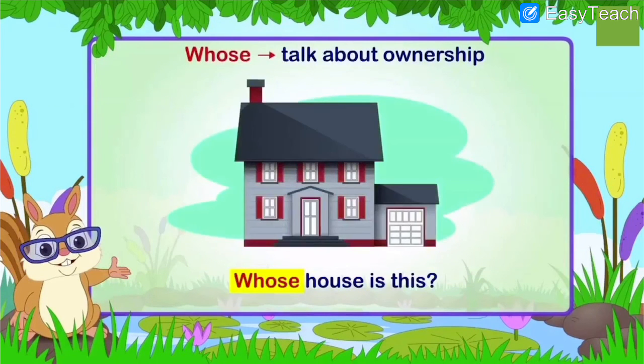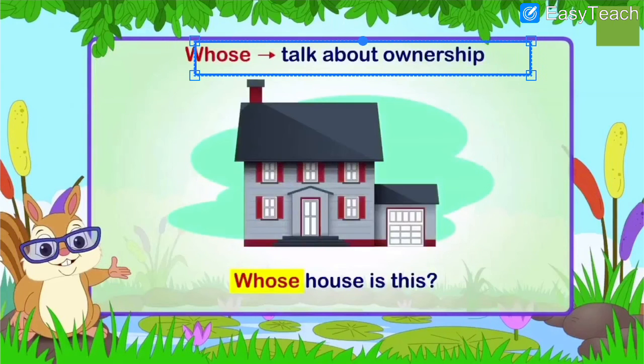The next is whose. It talks about ownership. When you want to know who is the owner of the thing, whom does the thing belong to? The ownership, that is, is this thing yours or mine? The pen, for example. If you have a pen, is this pen yours or mine? You don't know. So you ask the question with whose. Whose house is this? Whose bag is this? With that we ask the WH question whose.